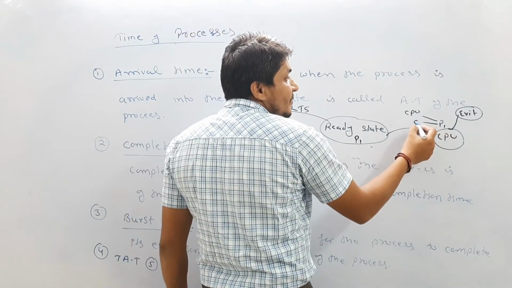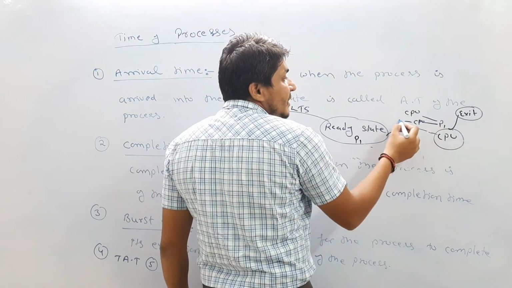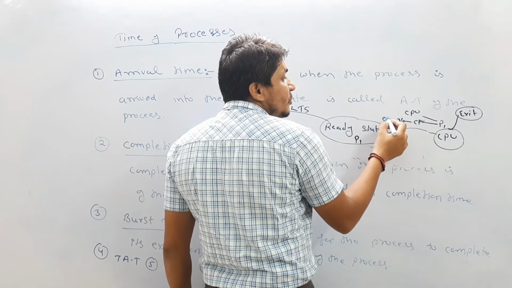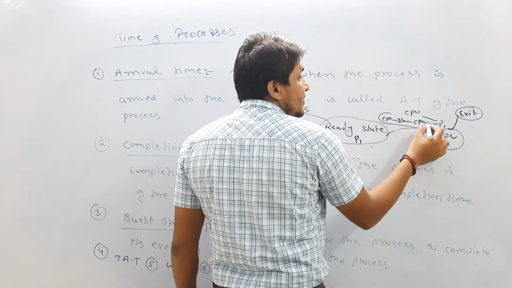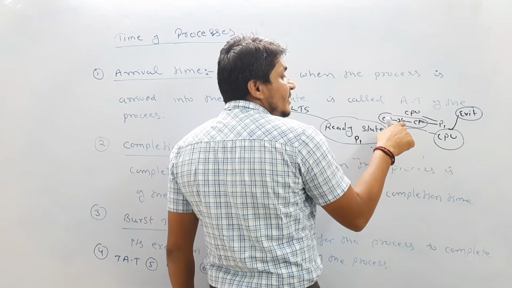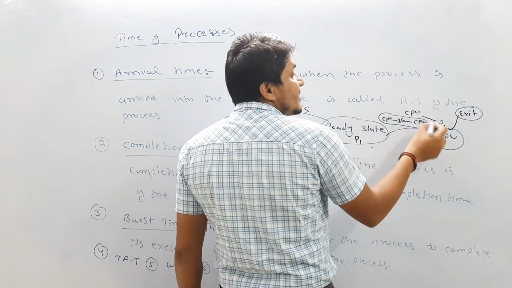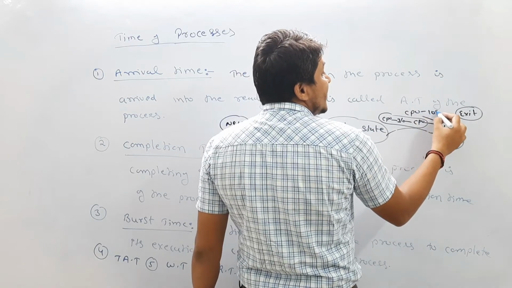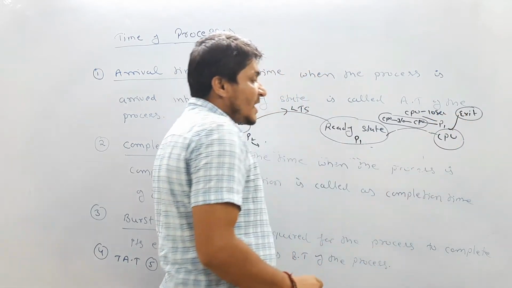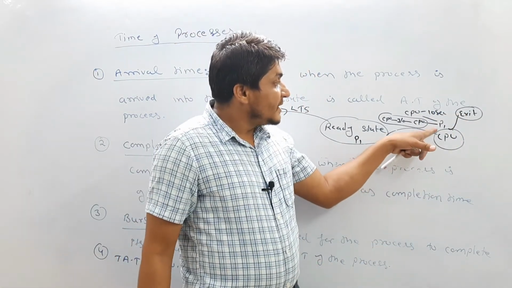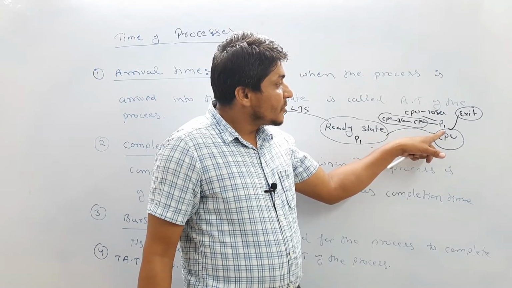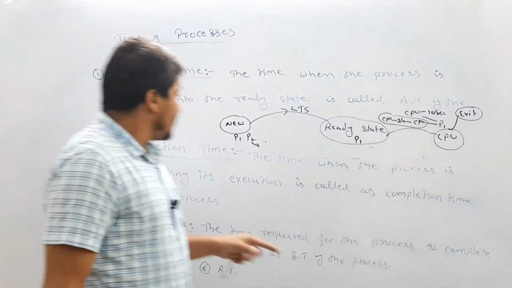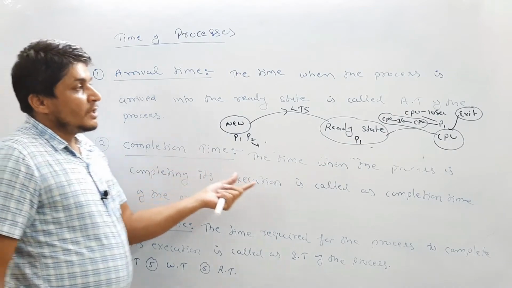Maybe first it will complete CPU time, then input output time, then again CPU time. Let us assume in the first case it is performing only CPU time, and after 10 seconds on the CPU, this process completes. Then the completion time of the process is 10 seconds.